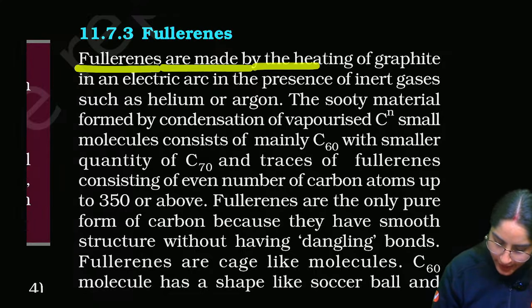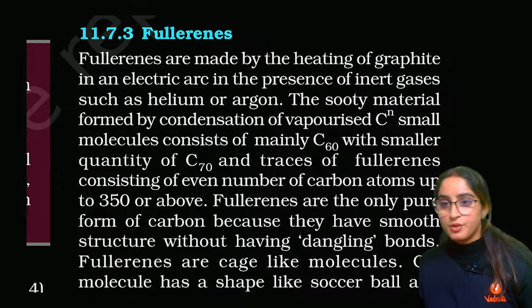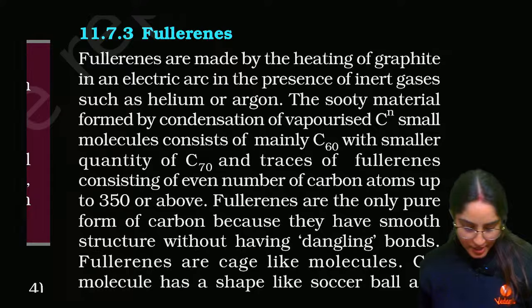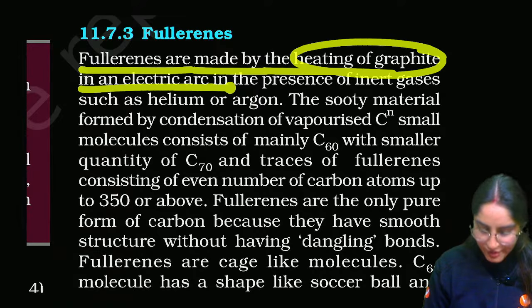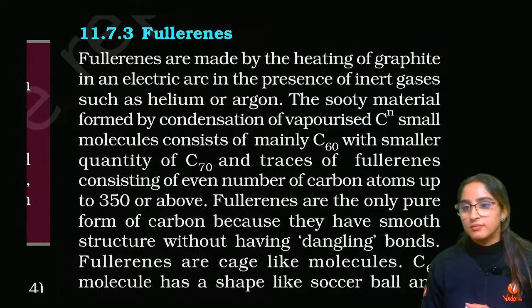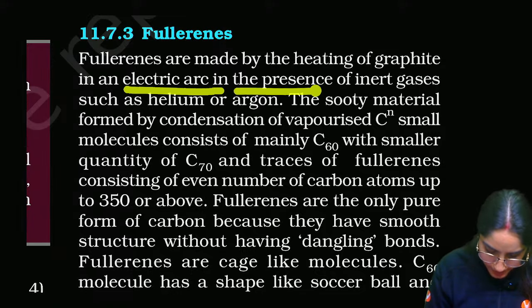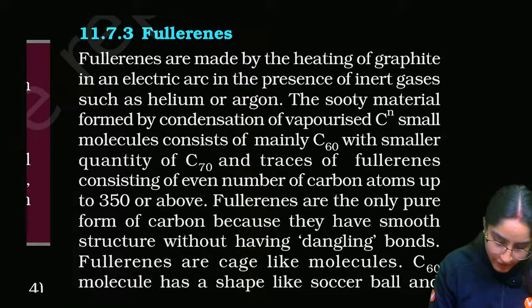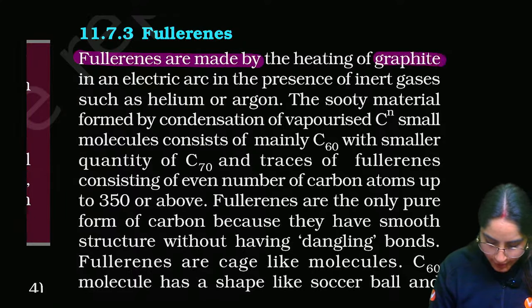Fullerenes are made by heating graphite in an electrical arc. So you have an electrical arc. It is not natural, it's man-made, right? Now from where are fullerenes made? You can just remember, fullerenes are made from graphite.